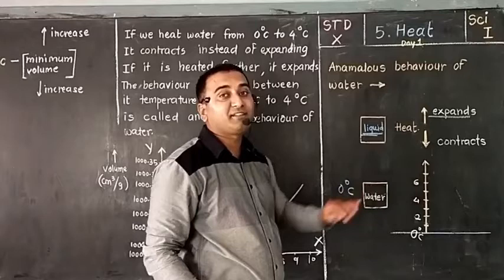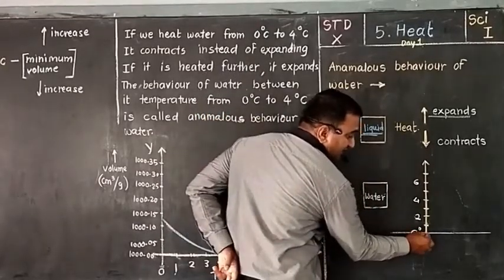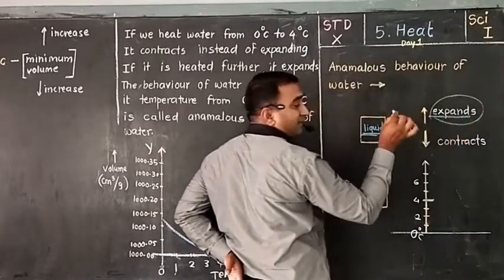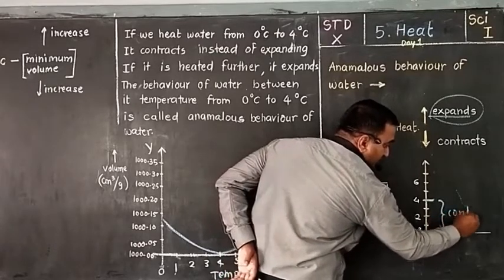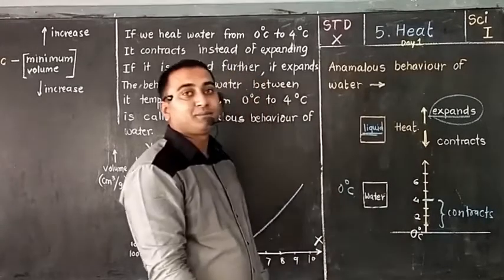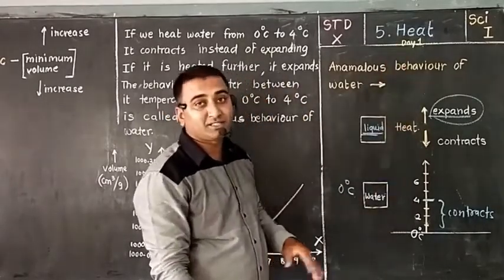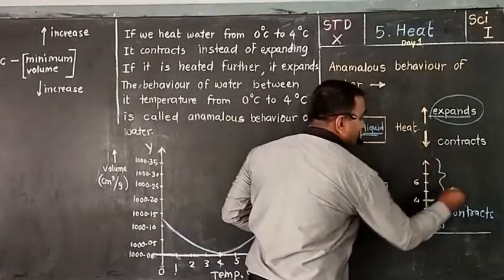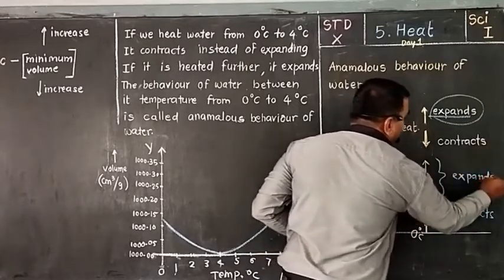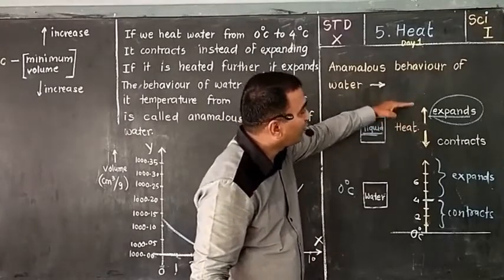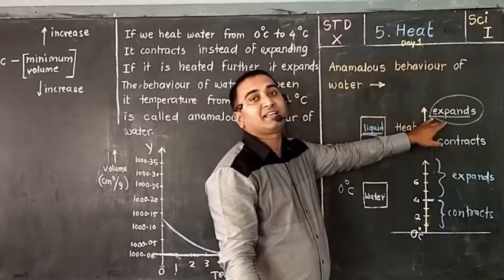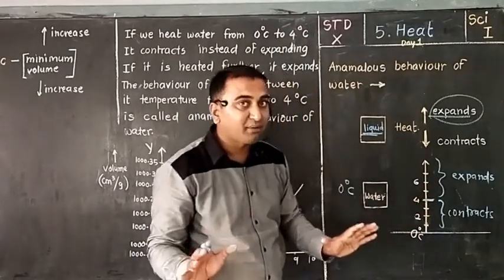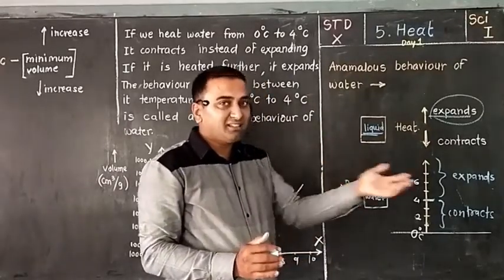But see what is different with water. From 0 degrees Celsius, 1 degree, 2 degrees, 3 degrees, and up to 4 degrees Celsius, instead of expanding, it will contract. So it is the opposite behavior. Generally all liquids expand with an increase in temperature, but water from 0 to 4 degrees Celsius contracts, and after 4 degrees Celsius it expands, as in the general statement. From 0 to 4 degrees Celsius, without expanding, it contracts, which is the opposite of the general behavior of liquids.